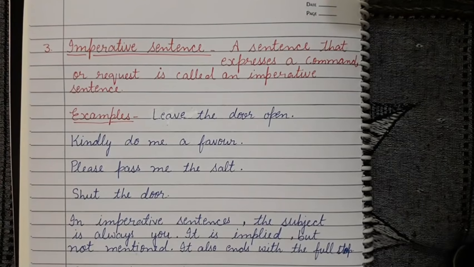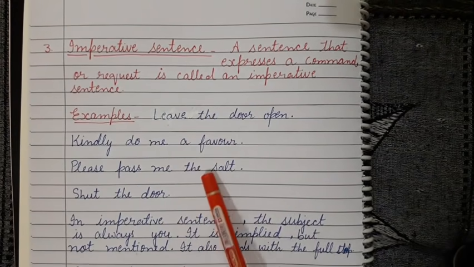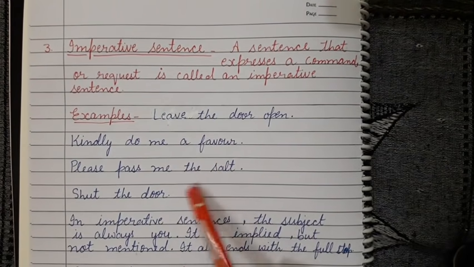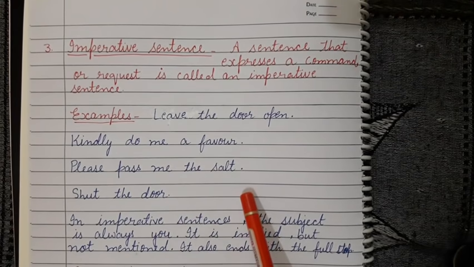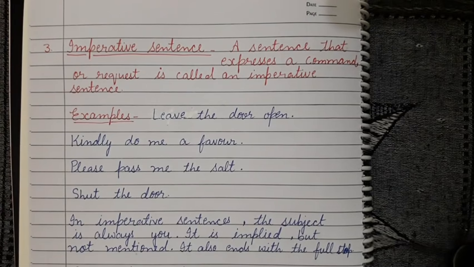So an imperative sentence is a sentence that expresses a command or request. Suggestion also comes in this kind of sentence: suggestion, advice, warning, instruction also.